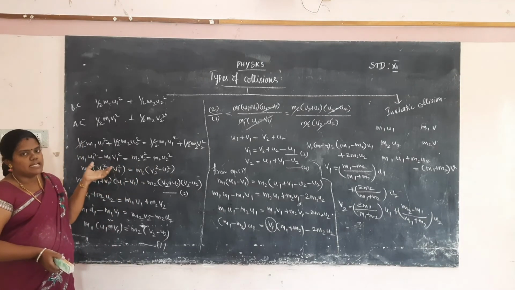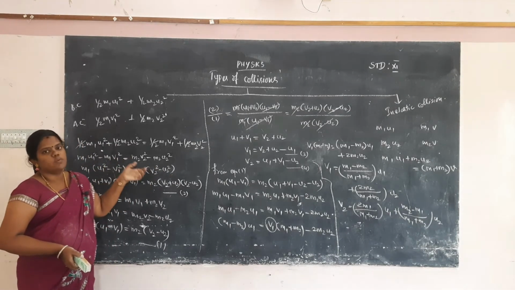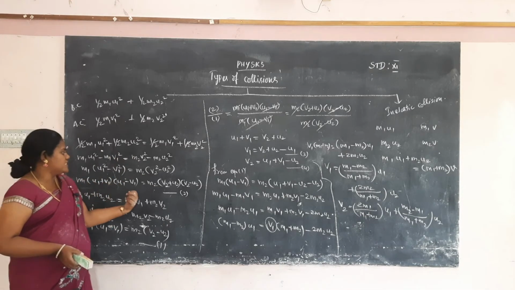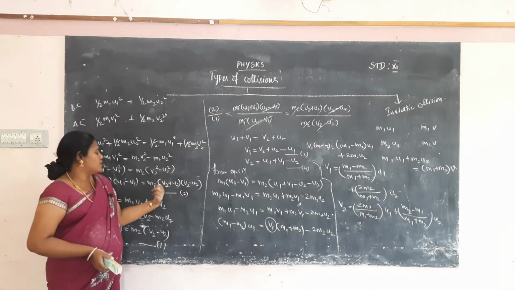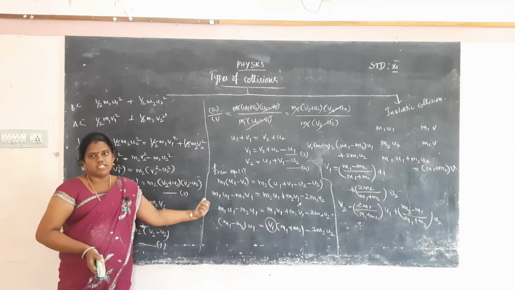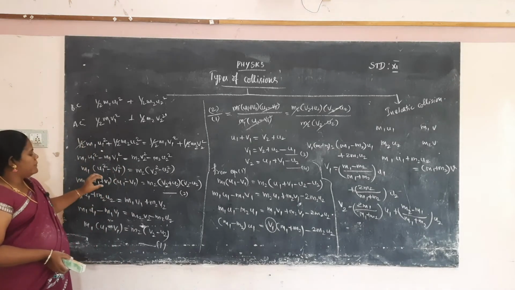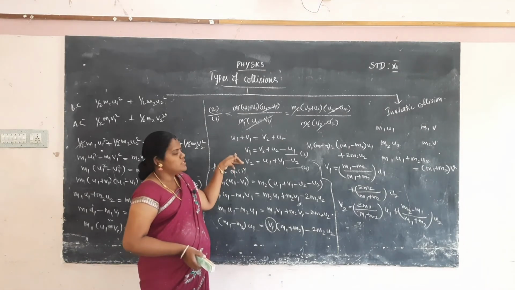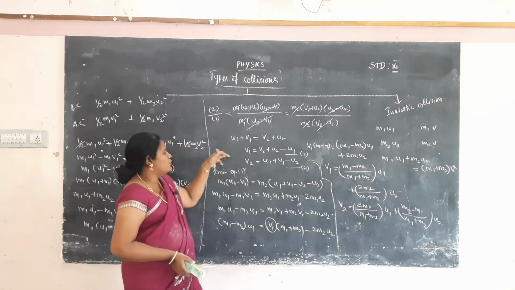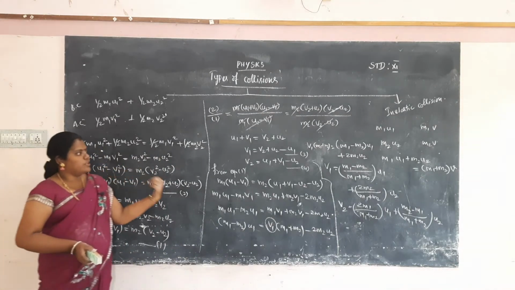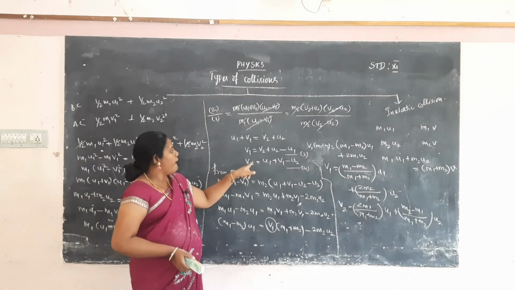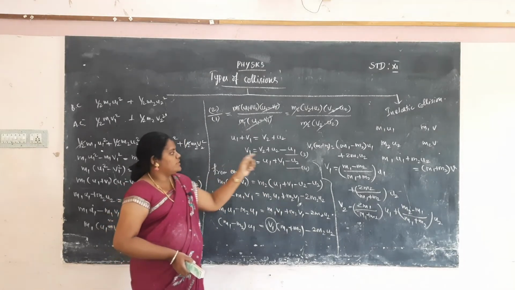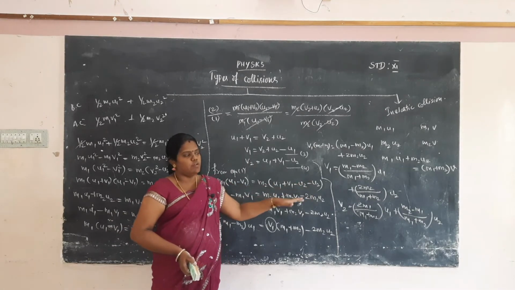Then using the algebraic identity a square minus b square is equal to a plus b into a minus b, we get m1 into u1 plus v1 into u1 minus v1 is equal to m2 into v2 plus u2 into v2 minus u2. So this equation is divided by the first equation, and we easily find the v1 and v2 values. The v1 value we substitute in equation 1 and easily find the v2 value, and the v2 value substituted in equation 1 gives the v1 value.